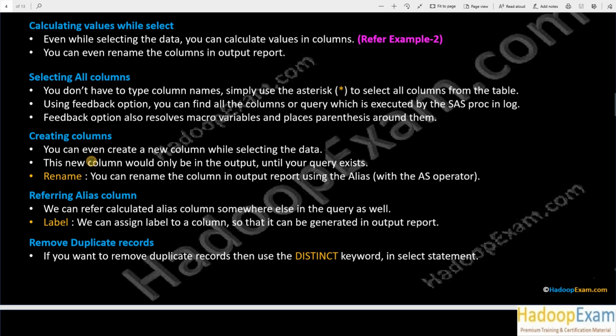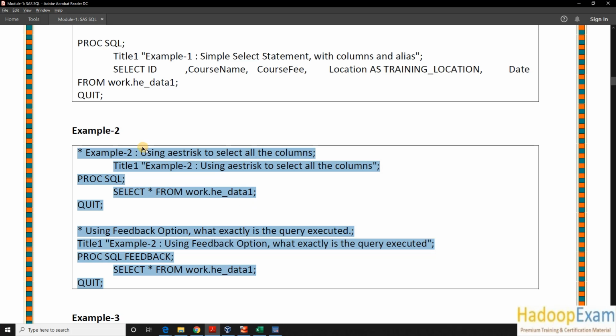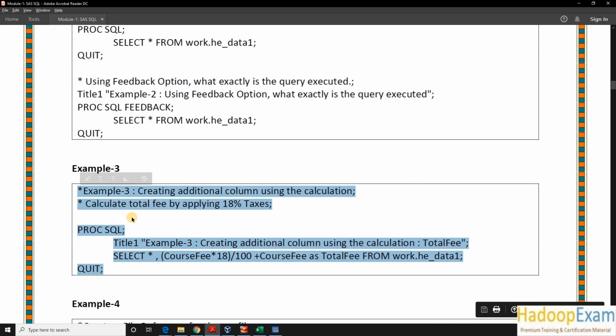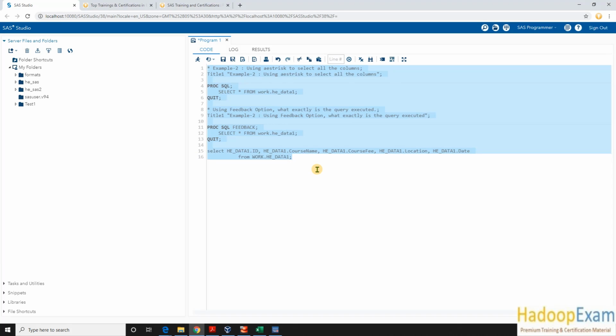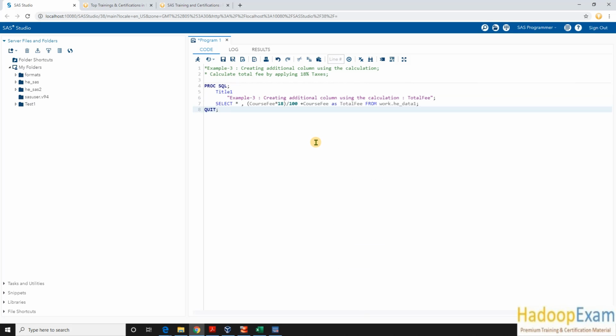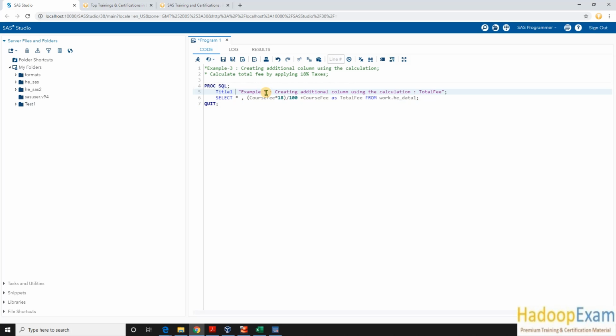Creating a column: you can even create a new column while selecting the data. This new column exists in the output only as long as the query exists, or you can rename the column using an alias as we have seen here. So we will learn how to create a new column and how to calculate the values in it. Let me go through the third example. Now, calculating the column. Let me delete this and put the third example over here, formatting the code. This is the title I just kept.